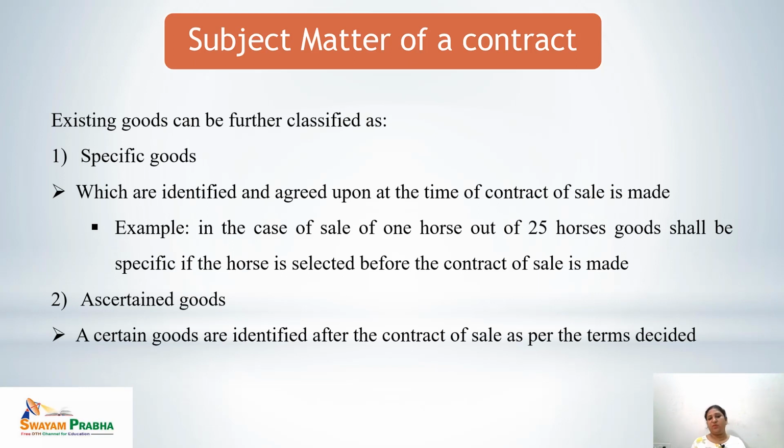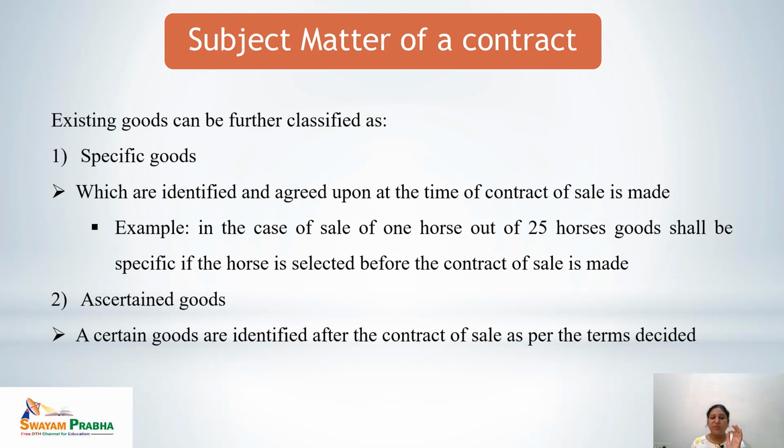Existing goods can further be classified into three categories. The first is the specific goods. The specific goods are those goods which are identified and agreed upon at the time the contract of sale is made. Let's see the example. In the case of sale of one horse out of 25 horses, goods shall be specific if the horse is selected before the contract of sale is made.